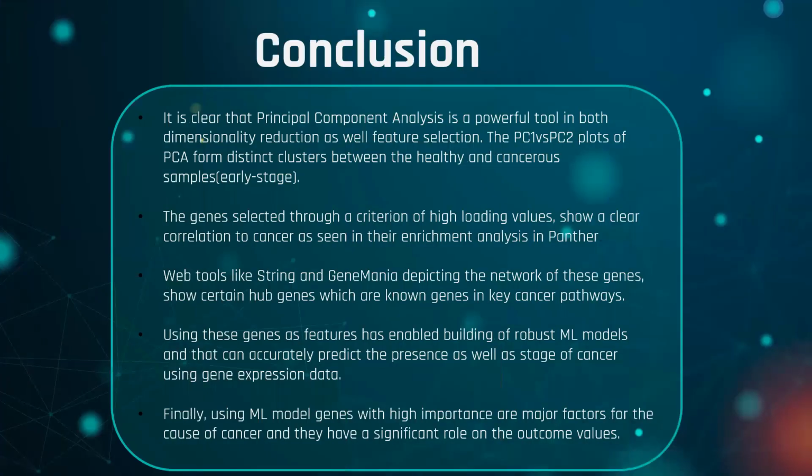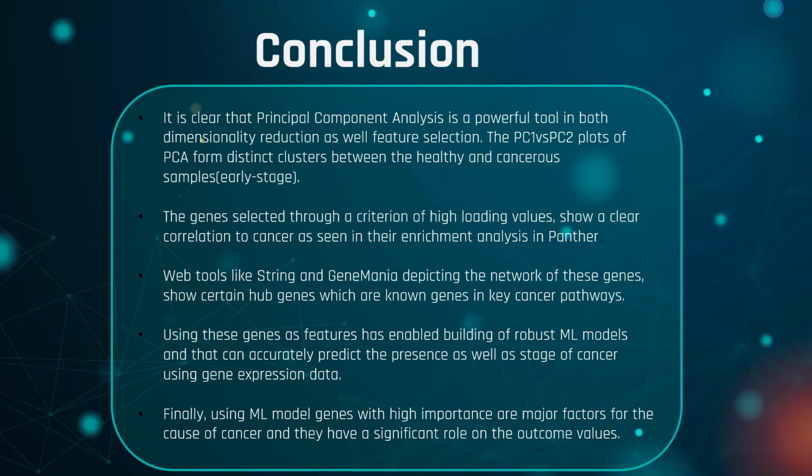Finally, we come to the conclusion that principal component analysis is a powerful tool for dimension reduction as well as feature selection. The PCA1 and PCA2 plot clearly shows the clusters between healthy and cancerous cells. The genes selected through the criterion of high loading values show a clear correlation to cancer as seen in their enrichment analysis in Panther. Web tools like STRING and GeneMANIA depicting the network of these genes show certain hub genes which are known as genes in key cancer pathways.